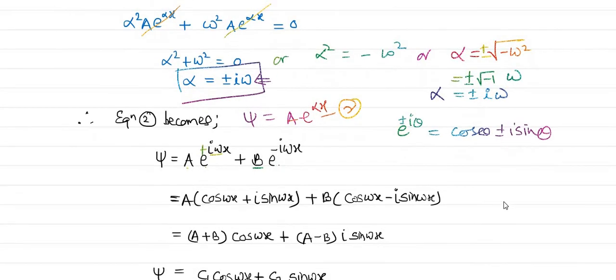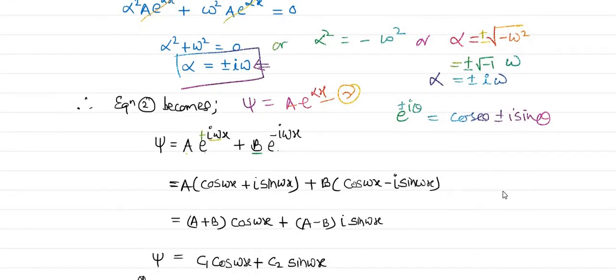Now let us take the common things. After multiplying a and b with both the terms, we can take the common. So here cos omega x is common, and the additive terms will be only a plus b.